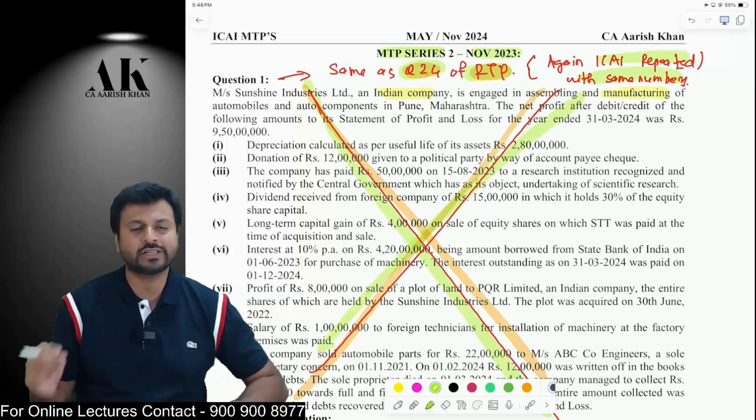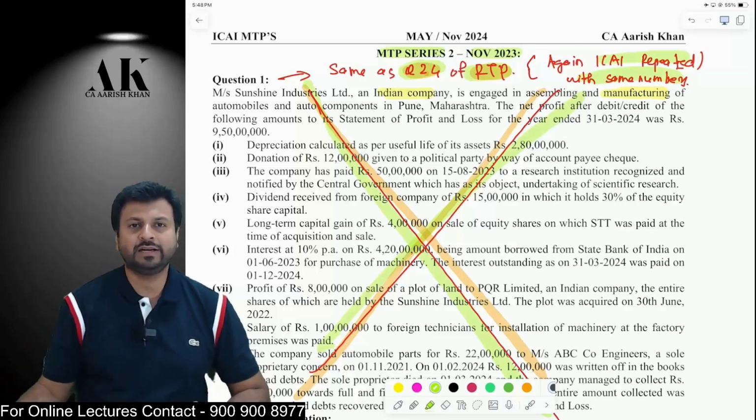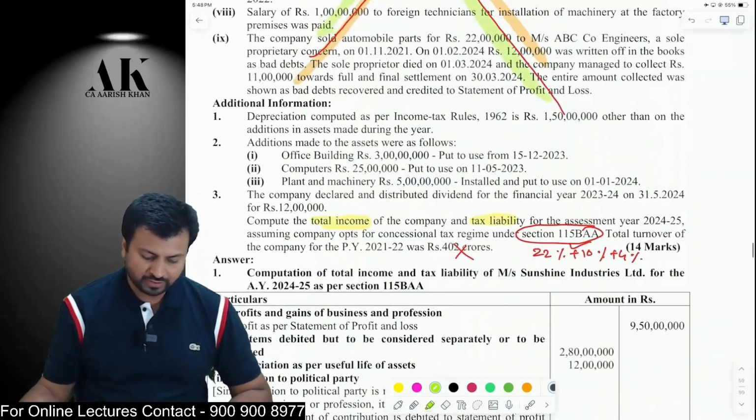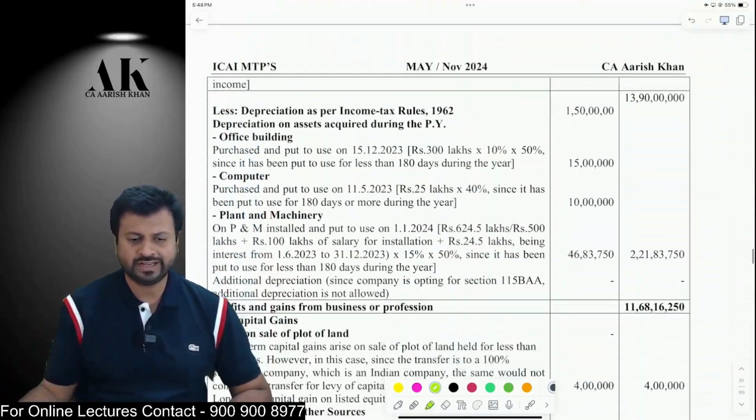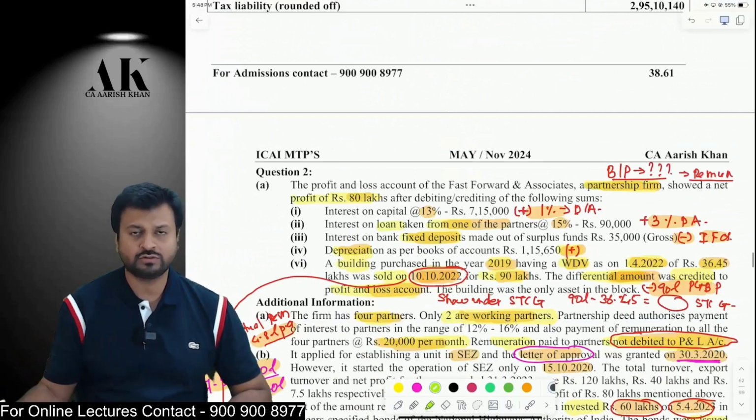So just try to understand that even the exams are going to be somewhat similar to this only. There are a lot of questions which are going to be repeated out of this compilation of 23 papers which I have done: 8 RTPs, 7 past papers and 8 mock test papers. Most of the paper is going to be repeated out of this only. Therefore, this question I'm not interested in. Exactly similar question. Just go through it or else leave it. I have already put the reference also, which question it is similar to.